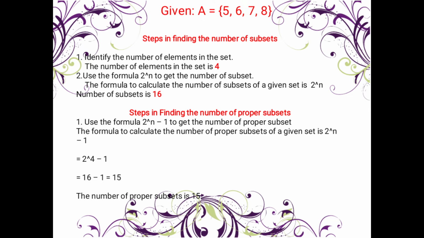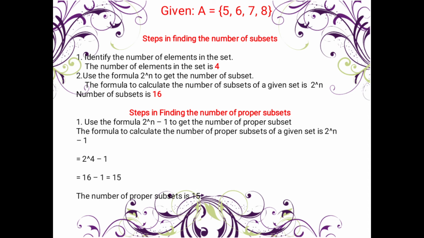So we are given the set with 5, 6, 7, and 8. The steps in finding the number of subsets. Step 1: identify the number of elements in the set. How many elements are there? We have 1, 2, 3, 4. So the number of elements in the set is 4. Step 2: use the formula 2 to the power of n to get the number of subsets. So 2 to the power of 4 is 16. So the number of subsets is 16.